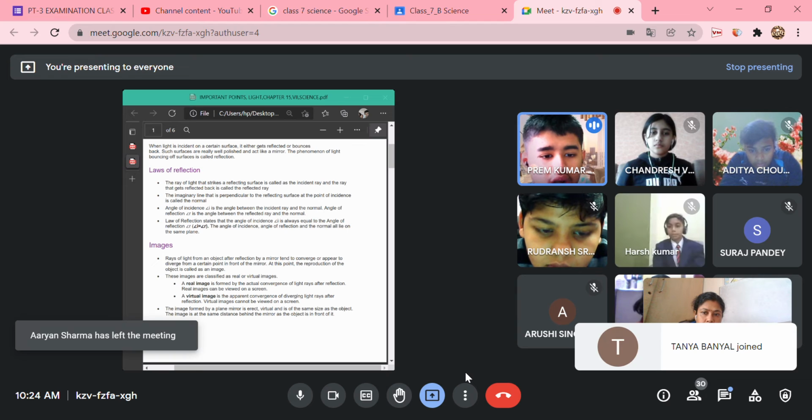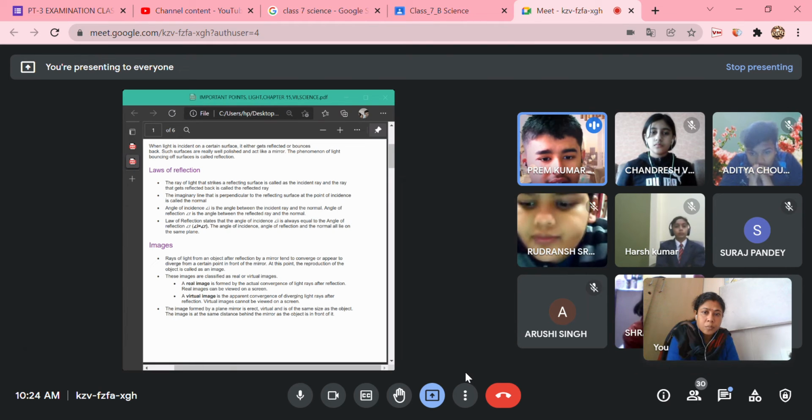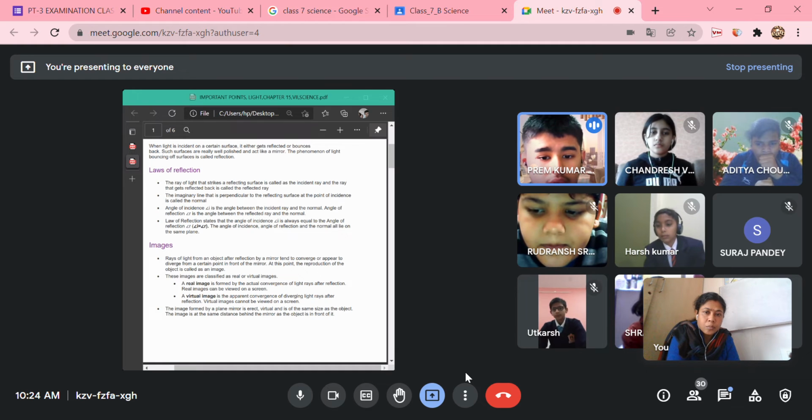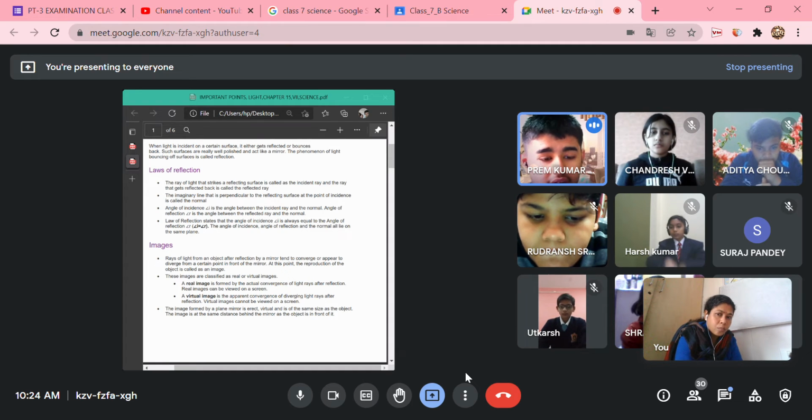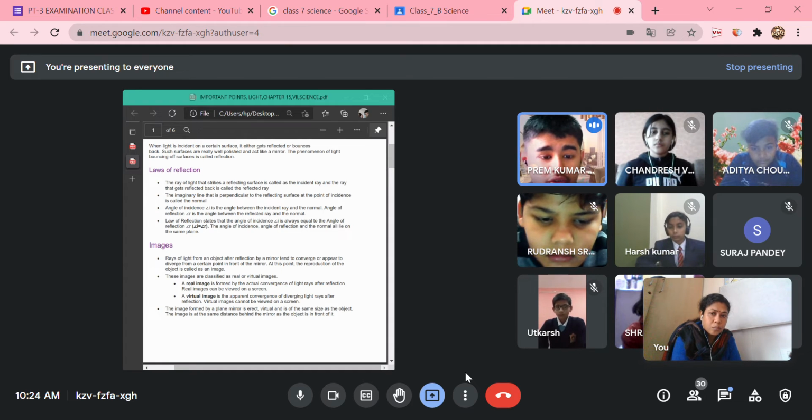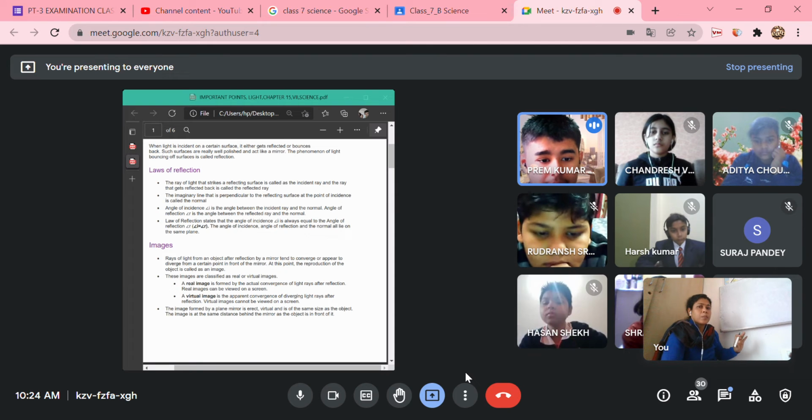The law of reflection states that the angle of incidence, angle I, is always equal to the angle of reflection, angle R. Angle I equals angle R. The incident ray, the reflected ray, and the normal all lie on the same plane.